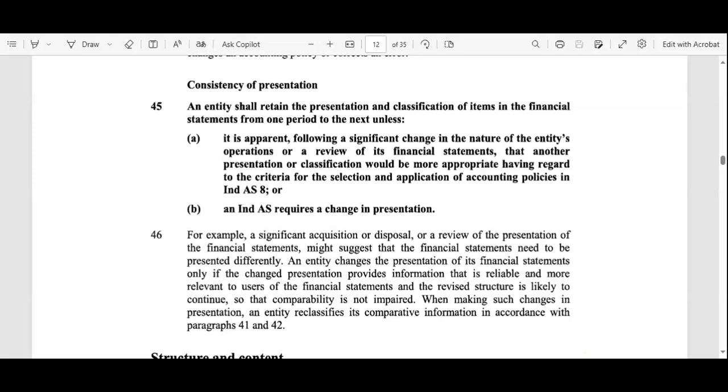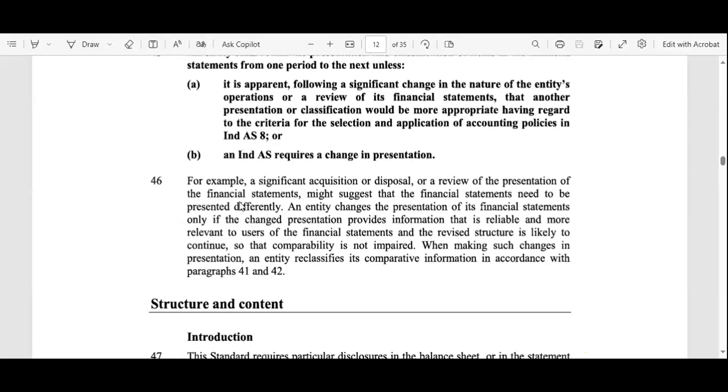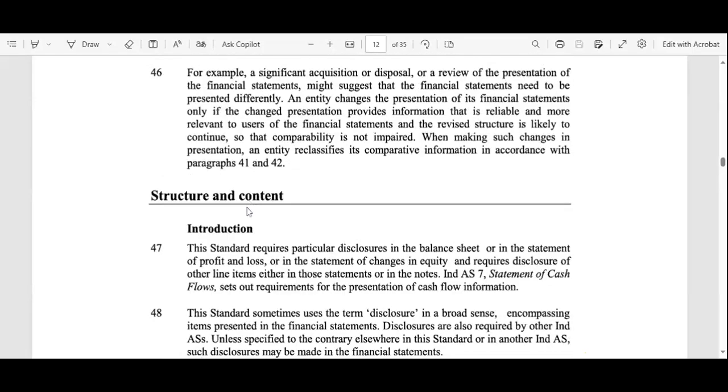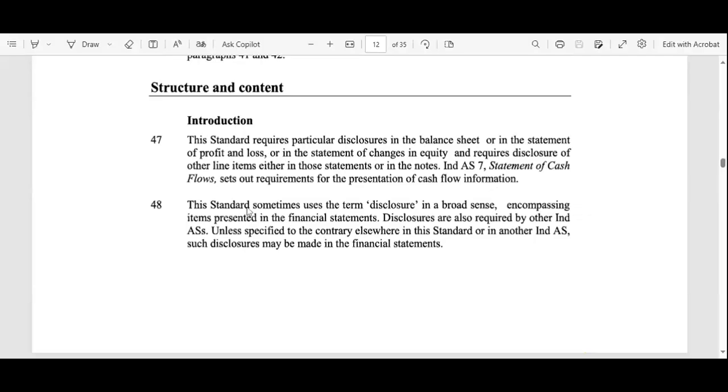If we read, the entity shall retain the presentation and classification of items in the financial statements from one period to the next, unless it is apparent, following a significant change in the nature of the entity's operations or a review of its financial statements, that another presentation or classification would be more appropriate, having regard to the criteria for the selection and application of accounting policies in Ind AS, or Ind AS requires a change in presentation. So whenever the AS provides guidelines, the companies should change their presentation. These are some guidelines on structure and content.